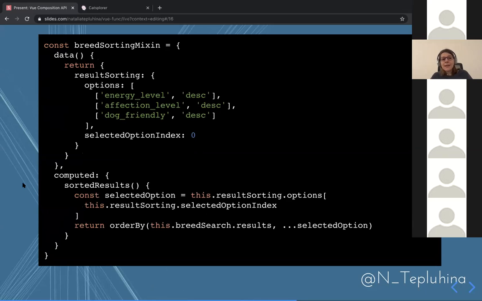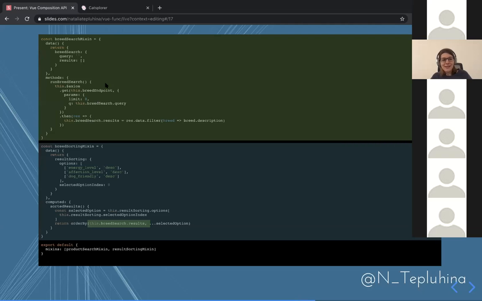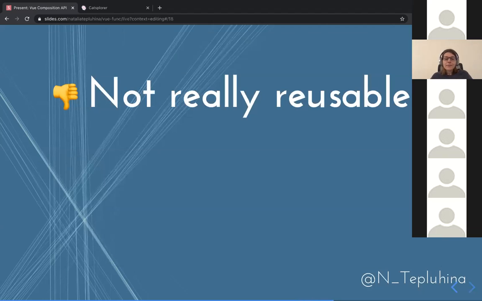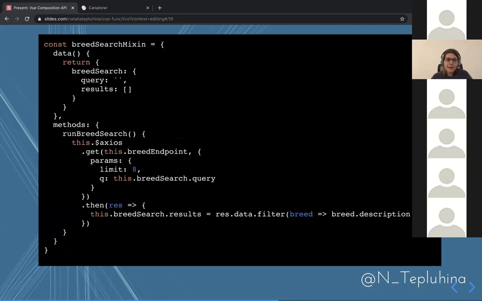We can save these mixins into separate files, and then, don't try to read this, the font is really small, but you can see that if we have two mixins, the grouping is kind of good. The only thing where it crosses is breed search results. We just import them into mixins and everything seems good, unless it's not. First of all, mixins are not really reusable. Why? Let's quickly take a look at the search mixin.